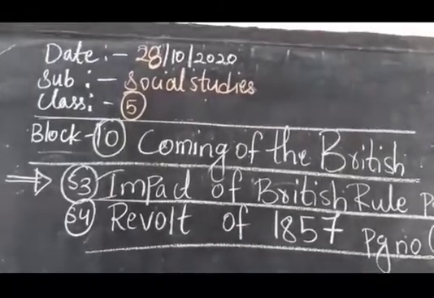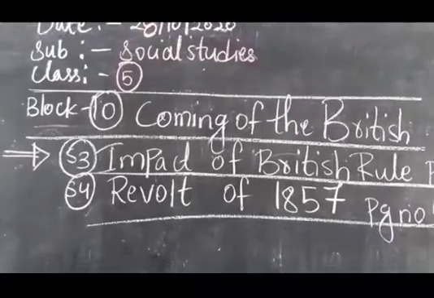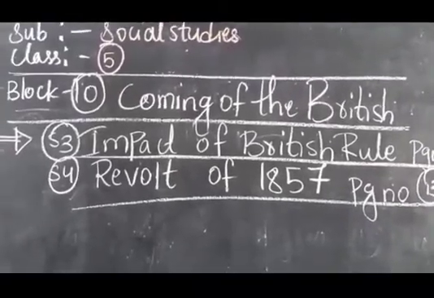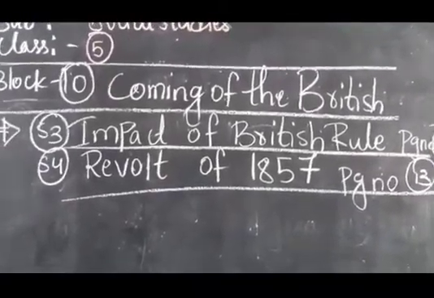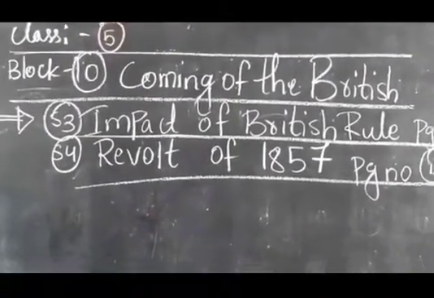Write today's date, beta: 28/10/2020. Subject: social studies. Okay beta, now take out your workbook. We have completed Block 10. First I did our reader, children. First I explained the reader, so now we are doing our workbook together, beta.